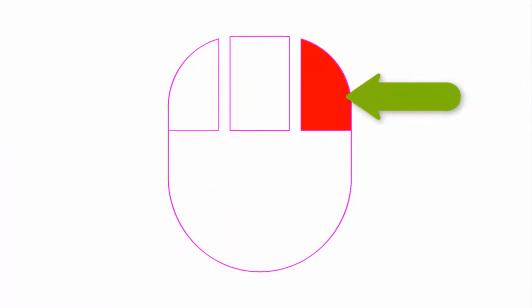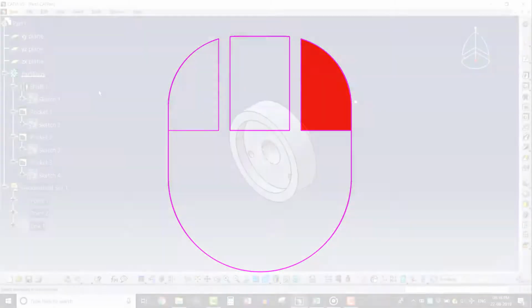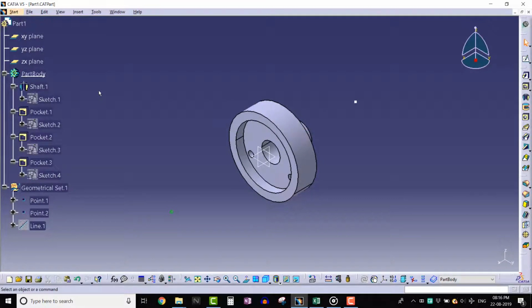Hello everyone. In this lecture, we will learn about how to use the mouse button 3 inside CATIA window. Mouse button 3 is nothing but a right click button on the computer mouse hardware. This mouse button 3 is used for displaying contextual menu available for the selected tool or element.